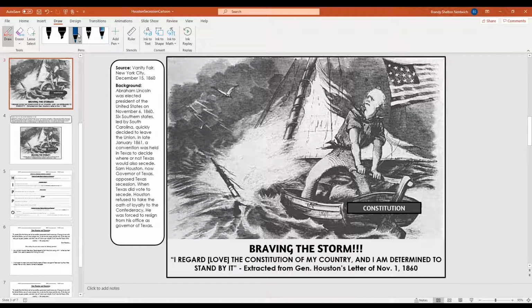So if you look at this cartoon in its entirety and you read the background information, that will help you answer the questions on this slide.